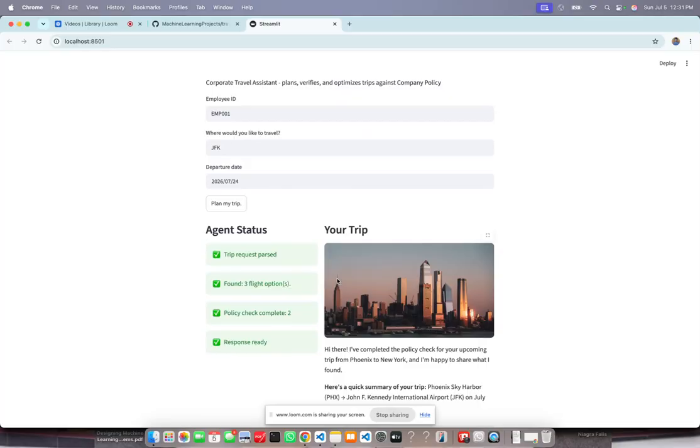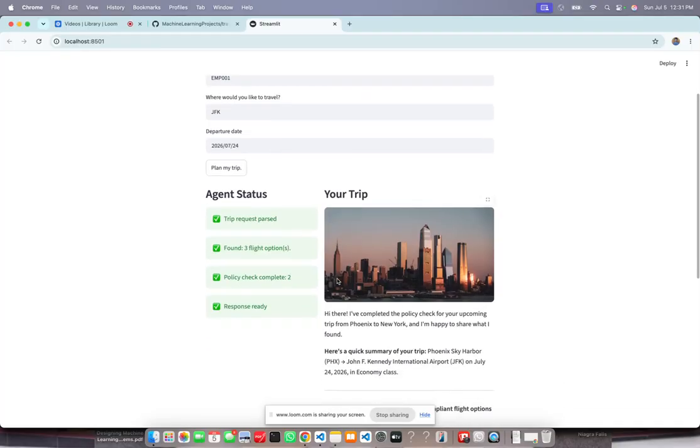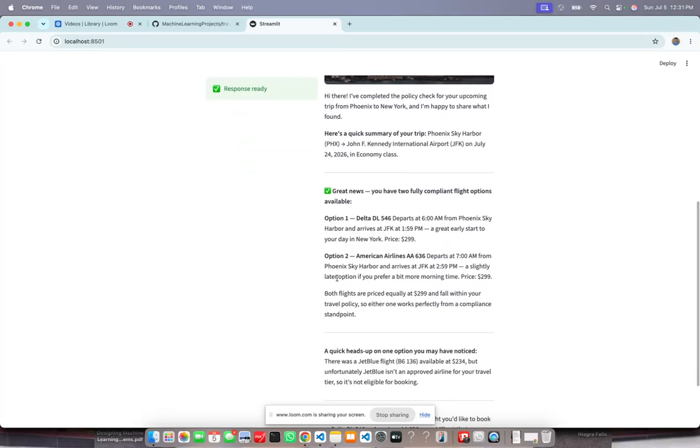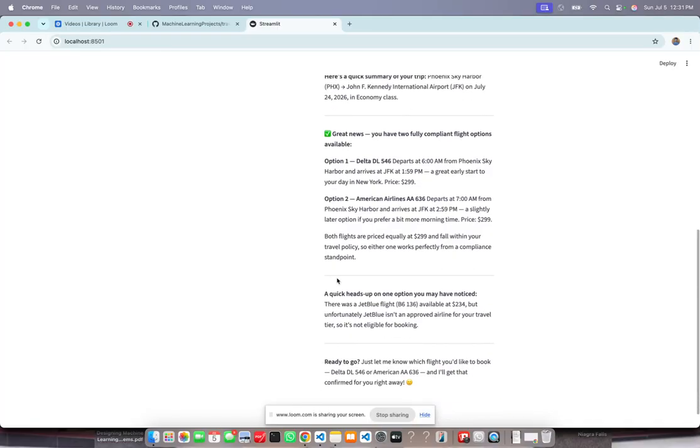Notice that it is also able to generate a beautiful image of New York City, for which I've used Unsplash API. And once it has completed, it shows us the two fully compliant flight options, which is Delta and American Airlines. However, notice that it also found a JetBlue flight option that was actually the cheapest. But JetBlue isn't on the approved airline list for this traveler's tier, so it's automatically filtered out and explained. And it's not just hidden. The agent recommends the cheapest compliant options instead.